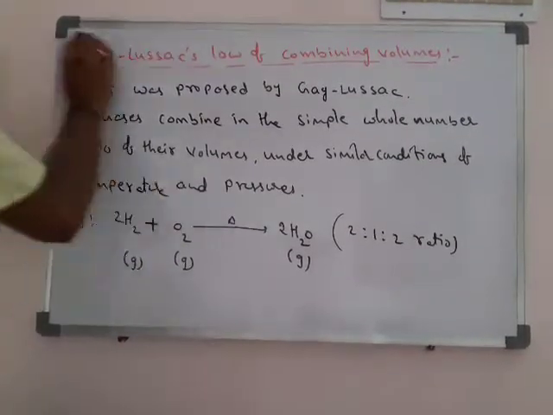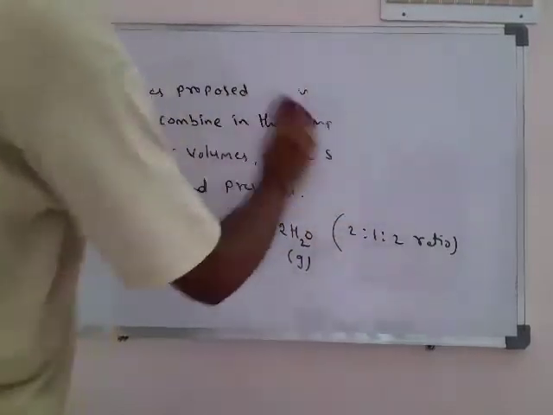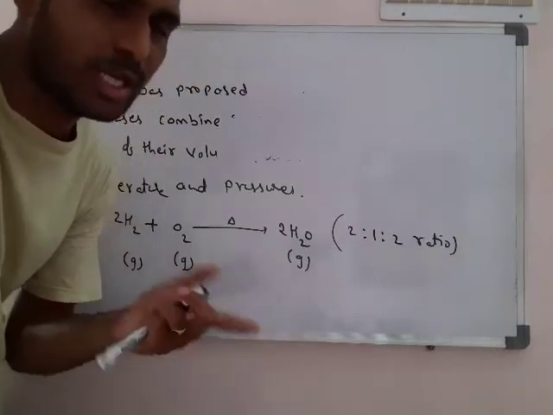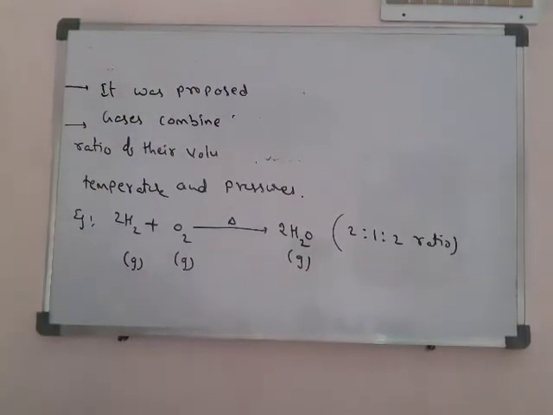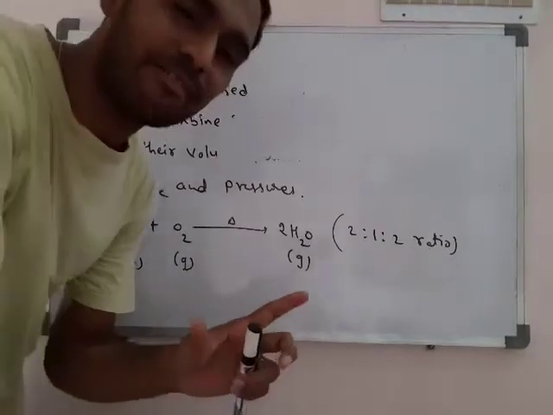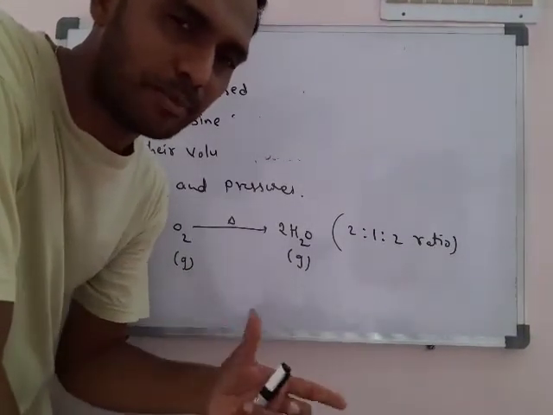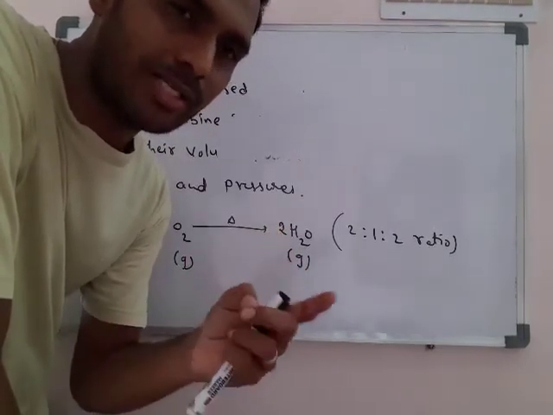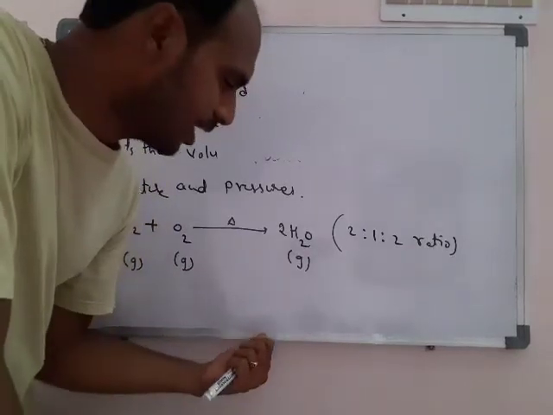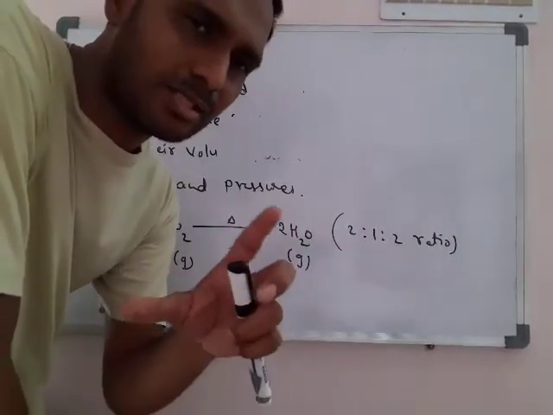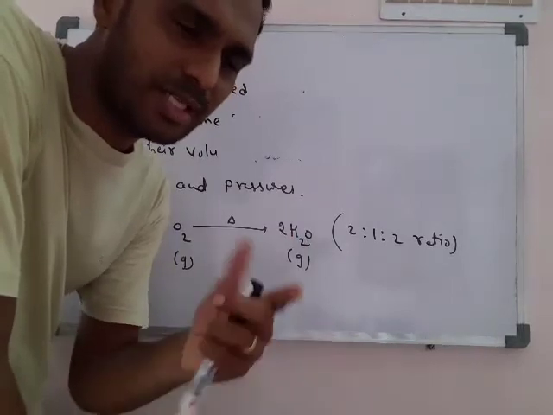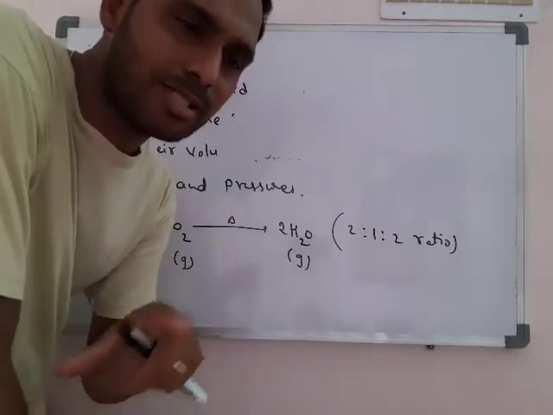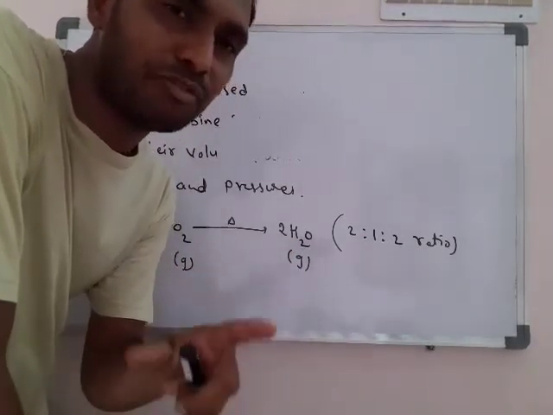We can take another example. It's very simple now. This is similar to the law of constant proportions, sorry, the law of definite proportions, nothing but constant. It is similar, but at that time it was solids, generally taken in any state, and we discussed it in terms of mass. In the law of definite proportions we discussed the same thing in terms of mass. So here we are discussing it in terms of volume.